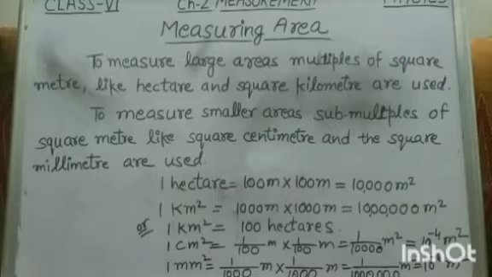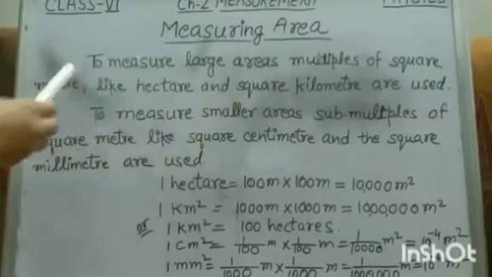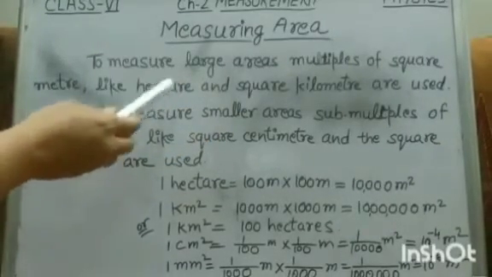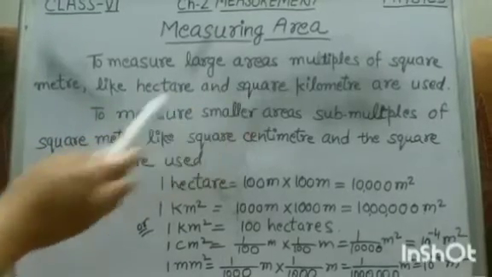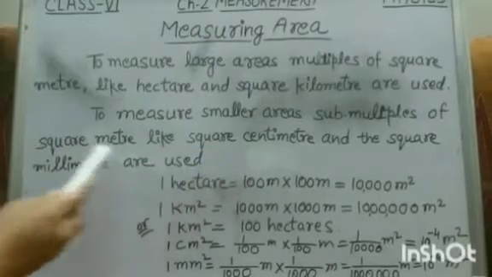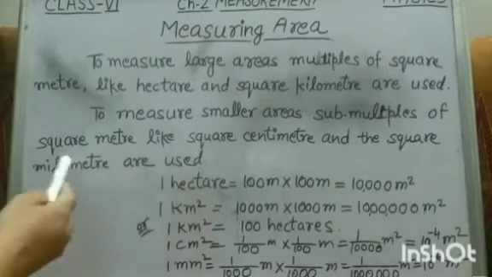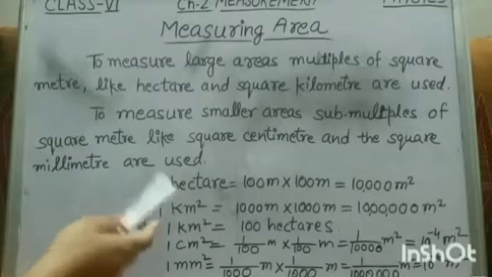Though square meter is the standard unit of area, sometimes to measure large areas, multiples of square meter like hectare and square kilometer are used. To measure smaller areas, submultiples of square meter like square centimeter and square millimeter are used.